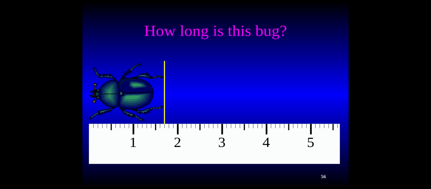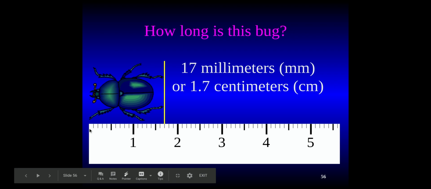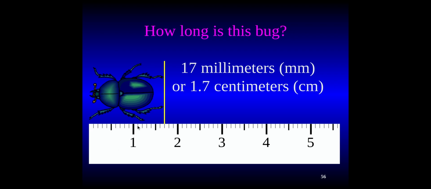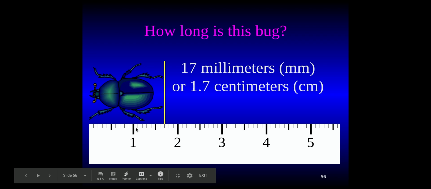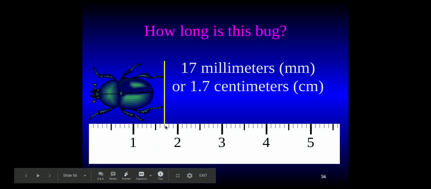How long is this bug in either centimeters or millimeters? I would say that this bug is 17 millimeters or 1.7 centimeters. From 0 to 1 centimeter, that's 10 millimeters. 11, 12, 13, 14, 15, 16, 17 millimeters. Or we've got 1 centimeter, 0.1, 2, 3, 4, 5, 6, 7. So 1.7 centimeters.